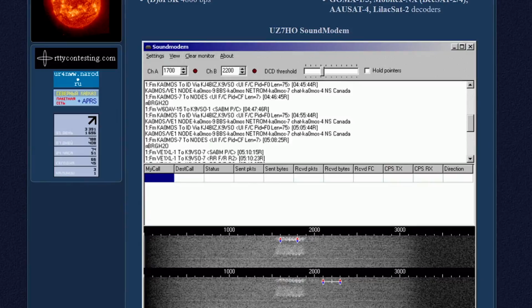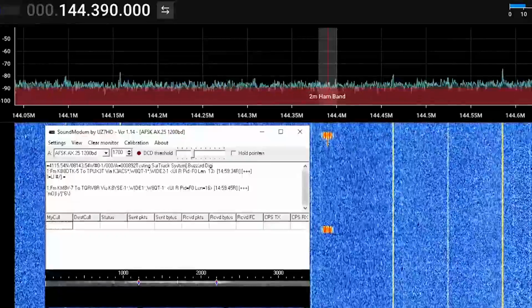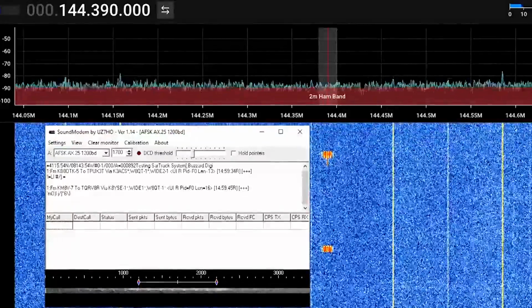This can, for example, be used to communicate with the APRS network via 1200 baud AFSK, or audio frequency shift keying.